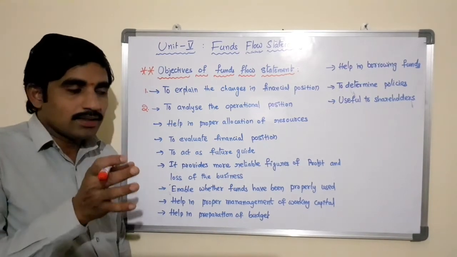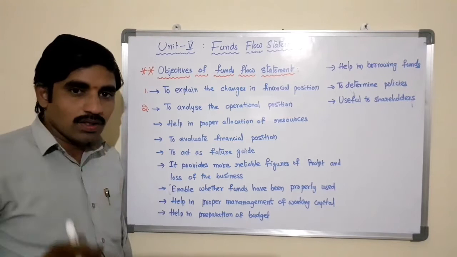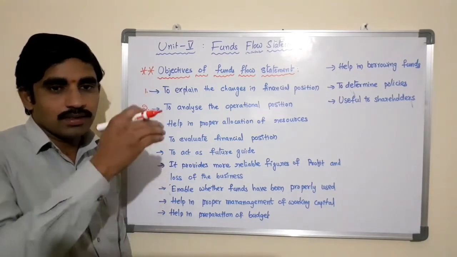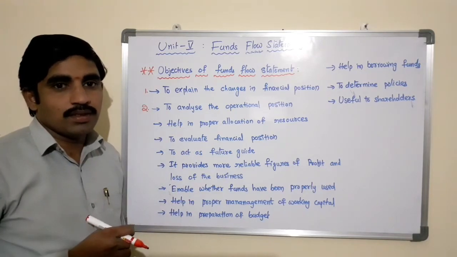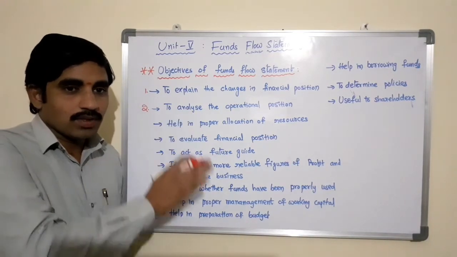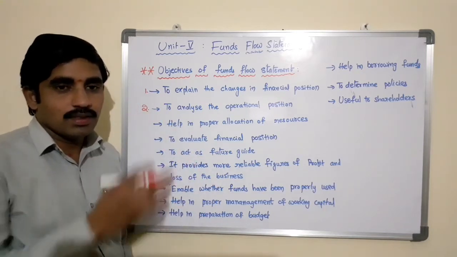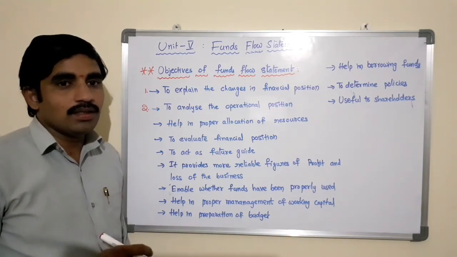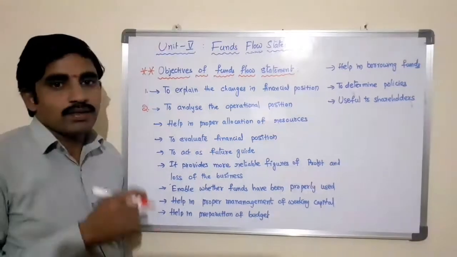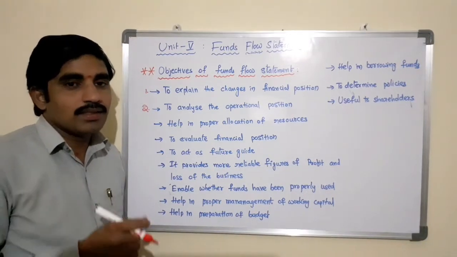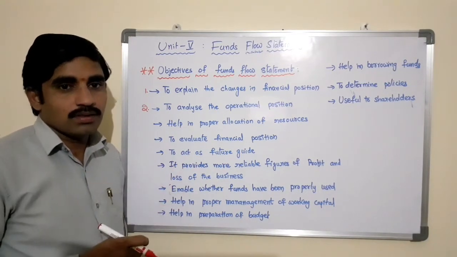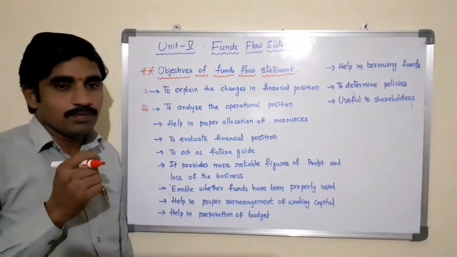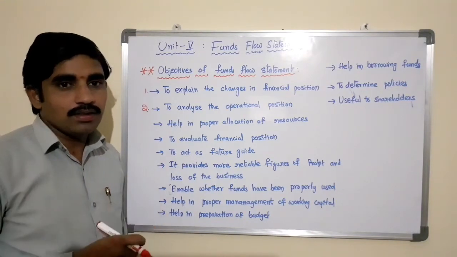So here the balance sheet will provide some information, what are the total assets in terms of fixed assets and current assets, and what are the total liabilities in terms of long-term liabilities and current liabilities, and profit and loss account in terms of operating expenses and operating incomes, trading account in terms of direct expenses and direct incomes. But here they will not provide the required analyzed information to the business, whereas the funds flow statement can provide the operational position of the business very clearly.